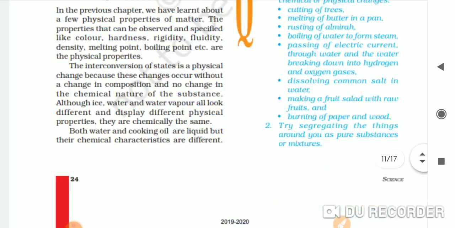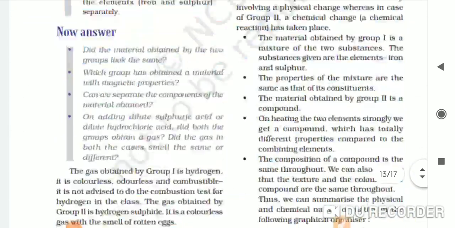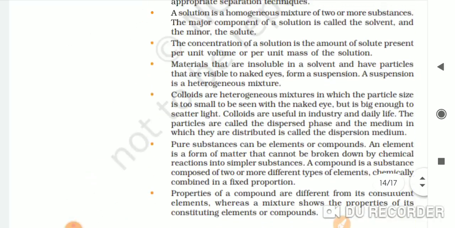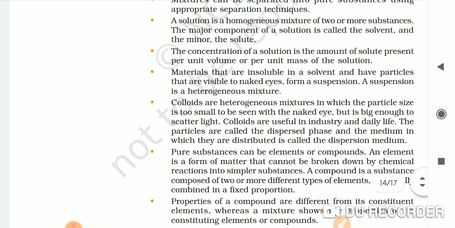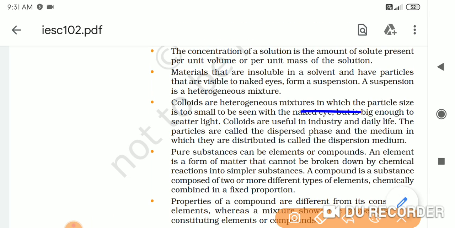Now see, let us go to the points that we were discussing some time ago. Okay, colloids are a heterogeneous mixture in which particle size is too small to be seen by naked eyes but big enough to scatter the light. Colloids are useful in industry and in day-to-day life. Okay, and the particles are called the dispersed phase and dispersing medium, which we have just seen.